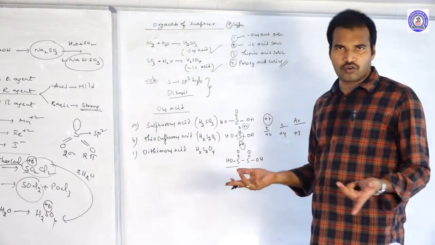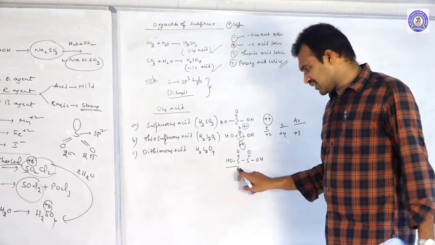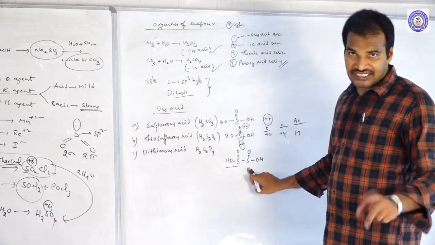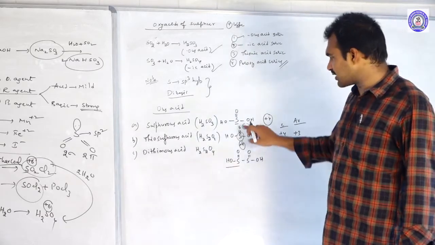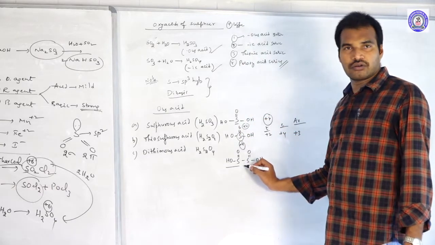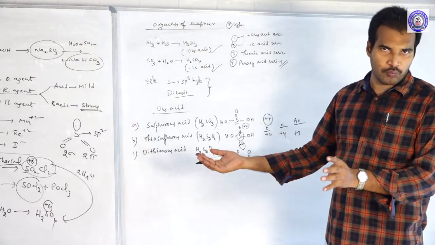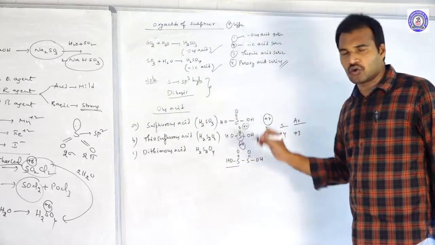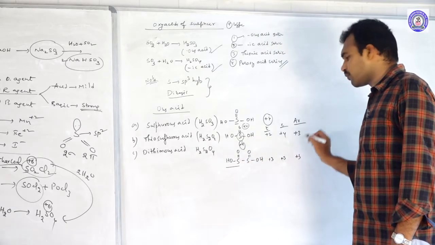Here both are central only. There was no terminal, so one you can consider as a terminal, another one is considered as central. If you take this one, left side -1, top -2, but right side is the same sulfur atom with a single bond. If it is a single bond, no problem. If it is a double bond only, we should consider like this. Here the double bond S is there, that is why I am taking +2. But here it's a single bond. If it is bonded with a single bond, no need to take the oxidation number from that side. There was no polarity from that side. That is why from this side 0, from this side -1, top -2, total +3. So this is +3, and the central is also +3, the average is also +3.